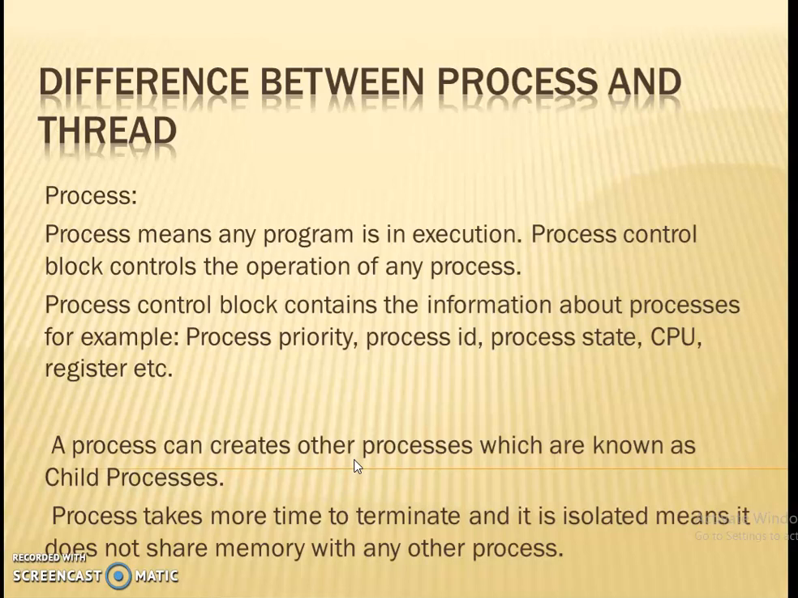A process contains a process control block. What do you mean by this block? It contains details of every process. For example, process ID, its priority, details related to a process are stored in the process control block. Okay, you clear now? A process is any program which is in execution. A process can create other processes, also known as child processes.